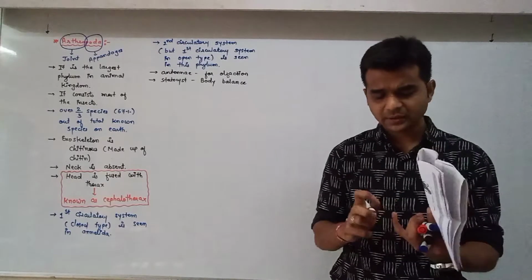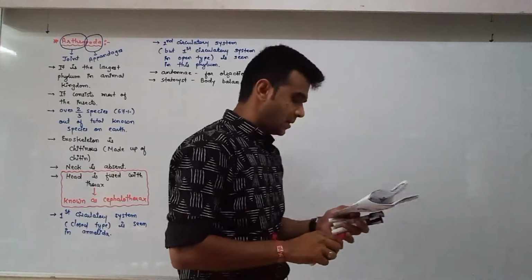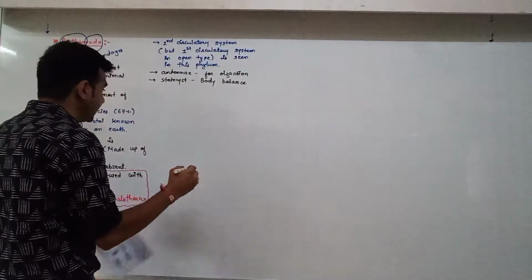The most important words are these: Malpighian tubules and green gland.